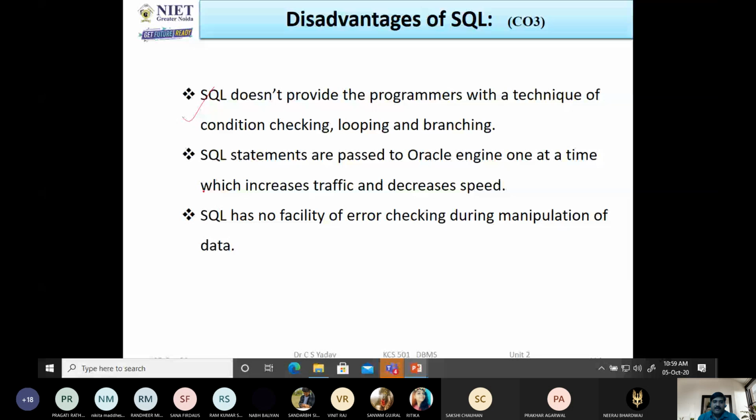Then the third drawback, SQL has no facility of error checking during the manipulation of data. But in PL/SQL, there is an exception handling block, and we can handle the runtime error with the help of that exception block. These are the various drawbacks of SQL, and we can remove these drawbacks in the PL/SQL block.